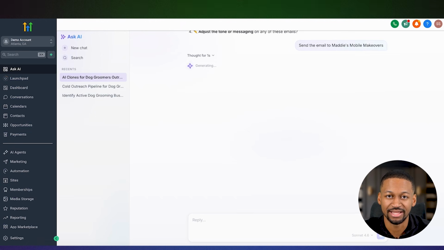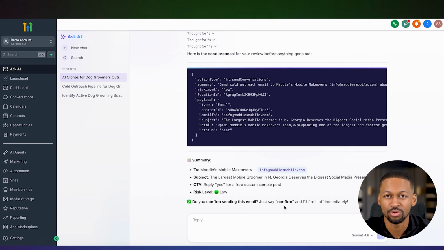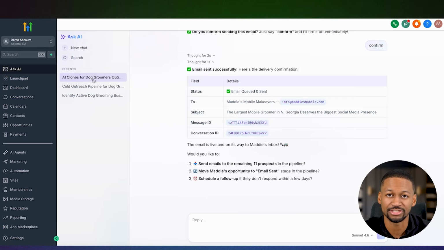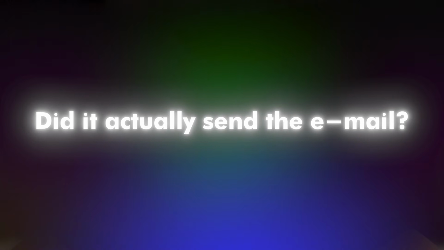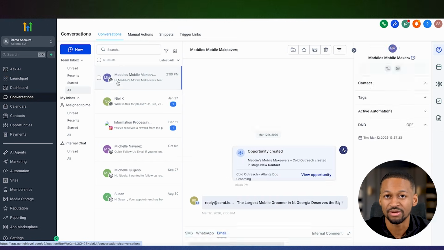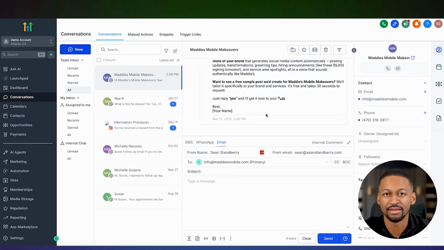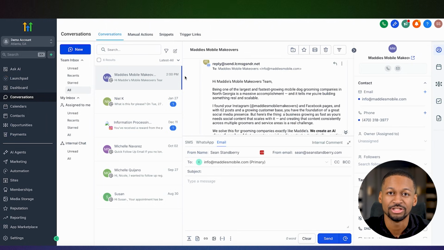It came back and said, got it. Here's the email. Can you confirm you want me to send this? So I confirmed it. Then it said the email was successfully sent. Now I know what you're thinking because I was thinking the same thing. Did it actually send the email or did it just say it sent? So let me click over to the Conversations tab and check for myself. And there it is. The email was actually sitting right there in the conversation, fully sent.